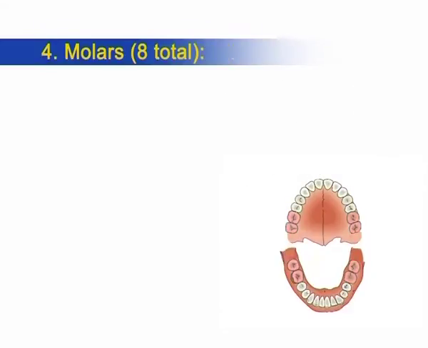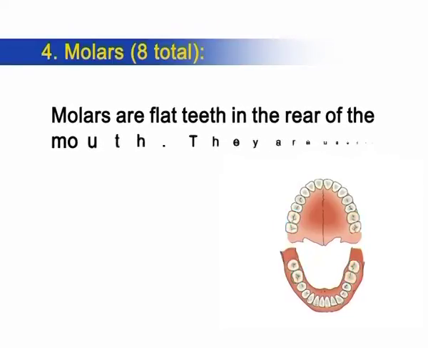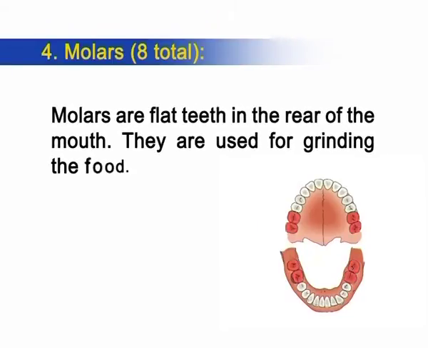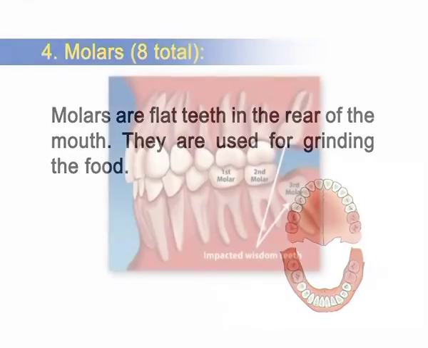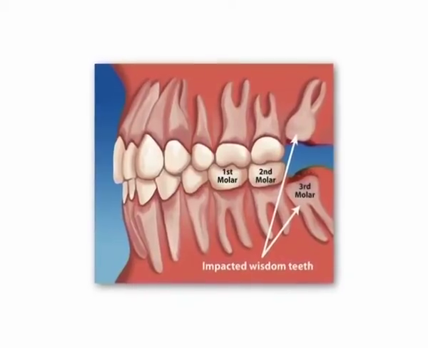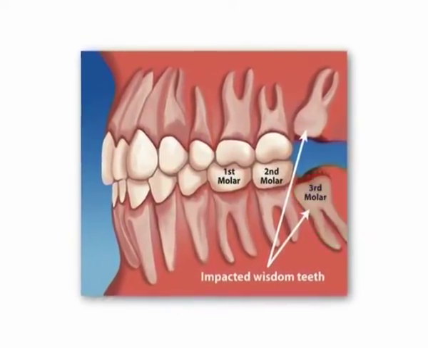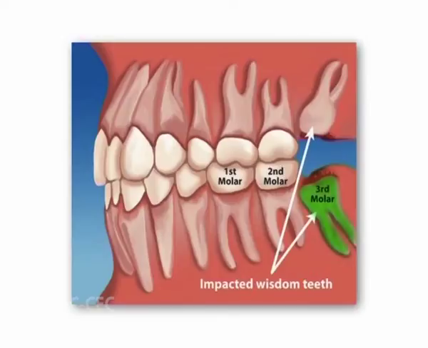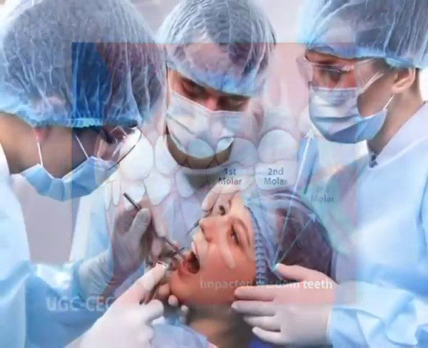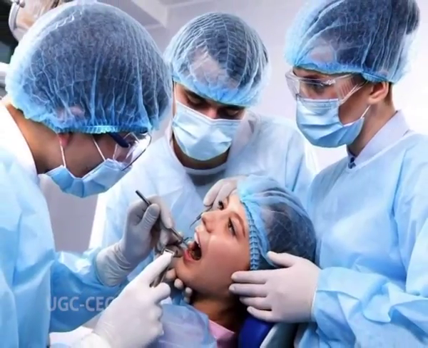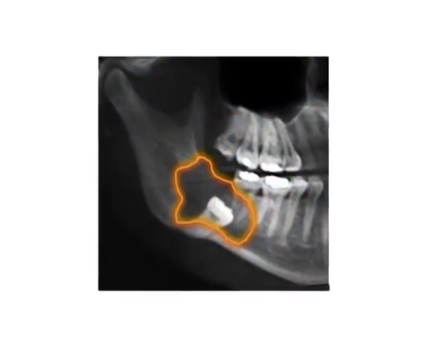Next, molars. The number of molars is 8. Molars are flat teeth in the rear of the mouth. They are used for grinding the food. The wisdom teeth, or third molars, erupt at around age 18 but are often surgically removed to prevent displacement of other teeth.